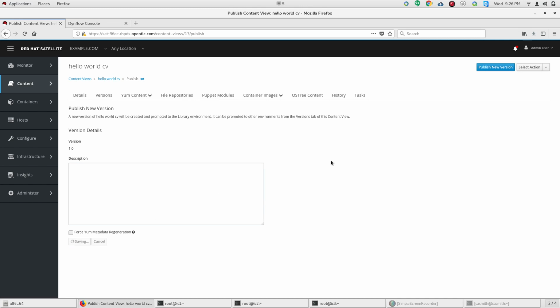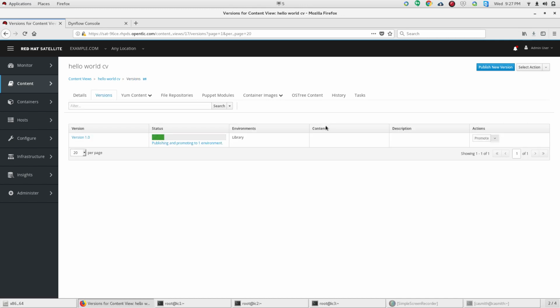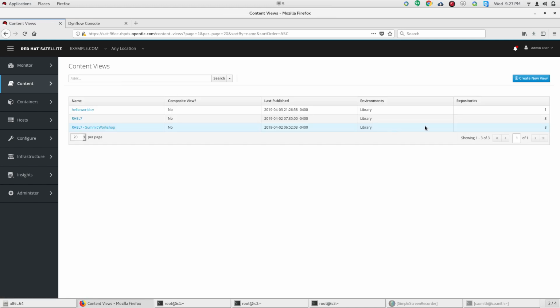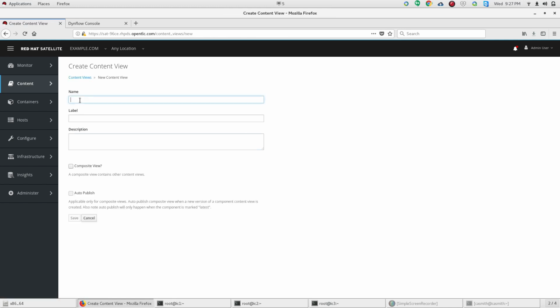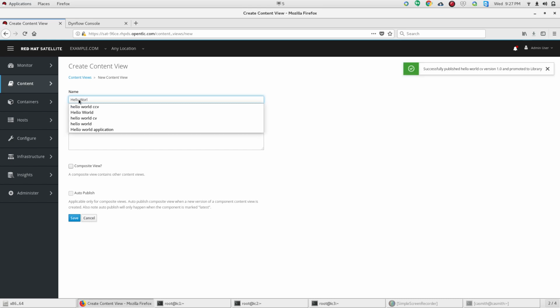So let's publish this Hello World content view. Now we will create the Hello World composite content view. Okay, you see, Hello World content view has been published and promoted to the library.